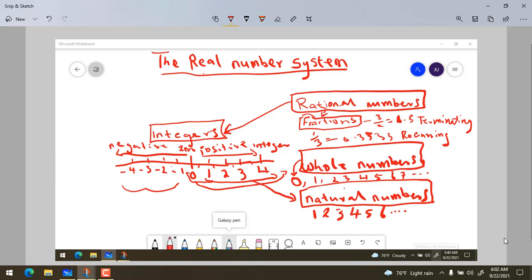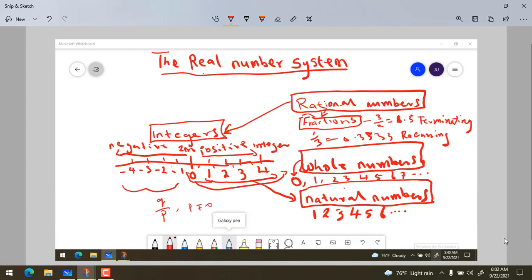The general formula for rational numbers is any number that you can write as p over q, or q over p, provided that p is not equal to 0.